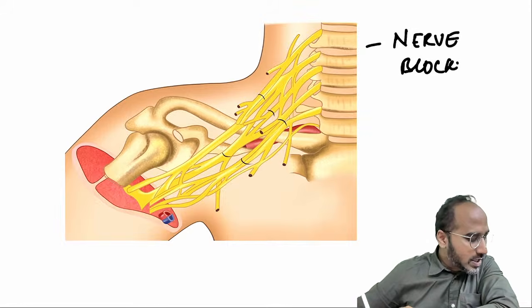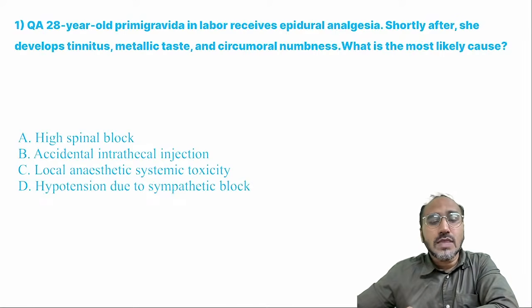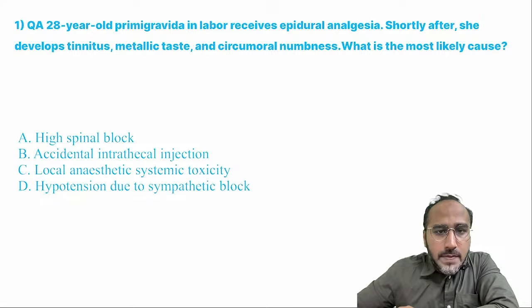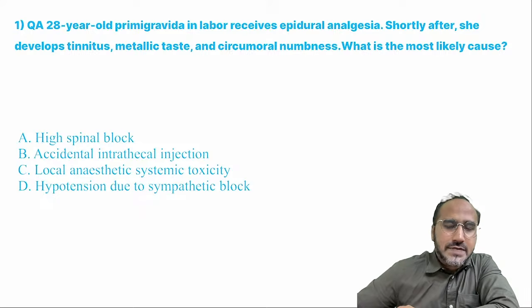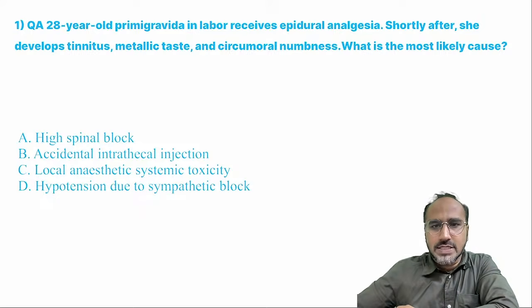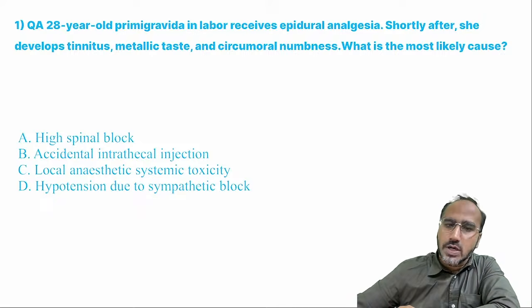Now, coming to the first MCQ, guys. A 28-year-old primary gravida in labor receives labor analgesia, epidural analgesia. Shortly after receiving this epidural, she develops tinnitus, metallic taste, and circumoral or perioral numbness. What is the most likely cause of it?